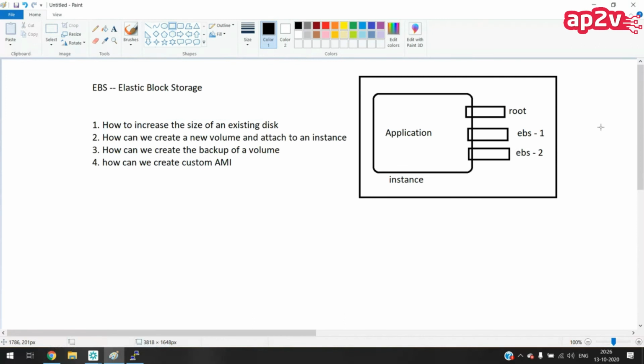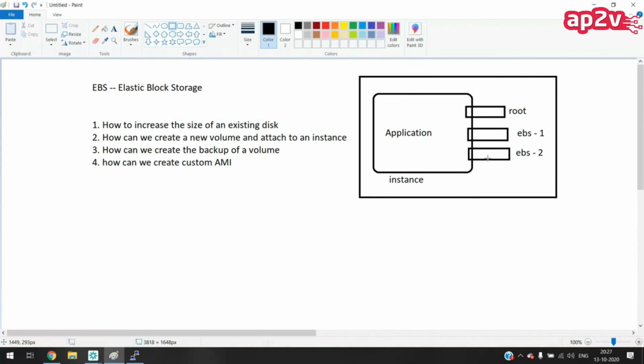Will it create separate disks or use the same disks? Separate. It won't use the same disk. One hard disk can be attached to one instance only. So whenever I create an AMI and launch another instance using that AMI, there will be one more instance with another three disks.